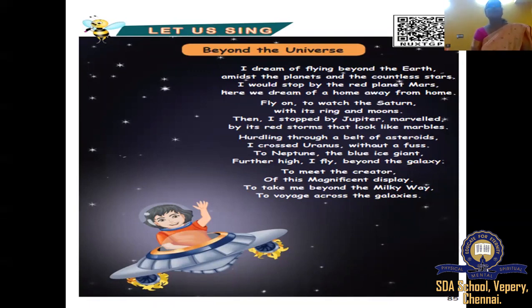I would stop by the red planet Mars. Here we dream of a home away from home. Fly on toward Saturn with its rings and moons. Then I stopped by Jupiter, marveled by the red storm that looks like marbles.